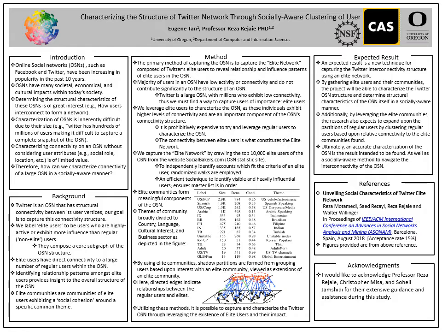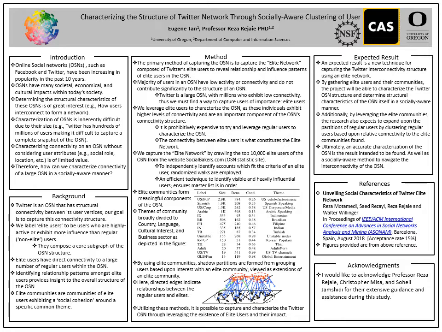We captured the elite network by crawling the top 10,000 elite users of the online social network from the website socialbakers.com, which is an online social network statistics site containing large following counts and statistics involving various social networks in specific categories. However, to independently identify accounts which also fit the criteria of an elite user, randomized walks are employed, where a walk is performed by traversing friends lists of users to identify visible and heavily influential users to ensure that the master list of aggregated elite users is in order and is accurate.